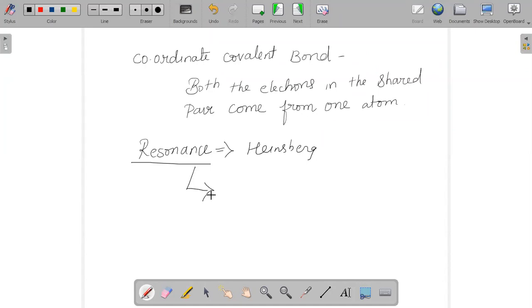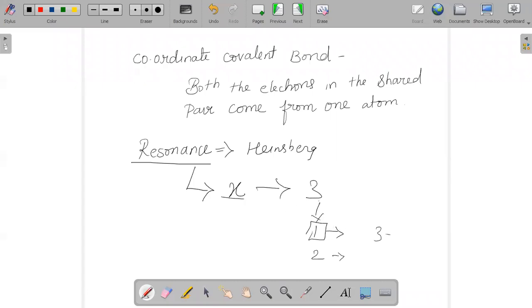So what happens? The actual structure will be in between all these contributing structures. That can be more than one. So when I say a particular element X, I'm having three structures. Maybe the first structure is successful enough in explaining a few properties, the second a few, and the third. So each one is not successful enough in explaining all the properties.